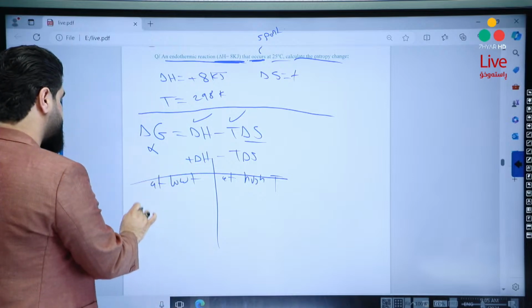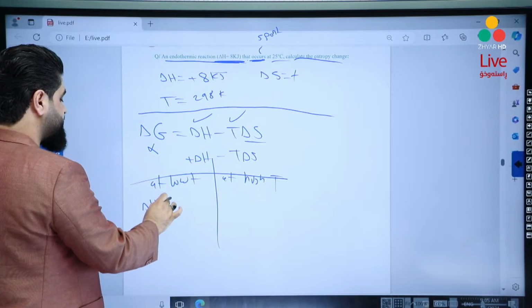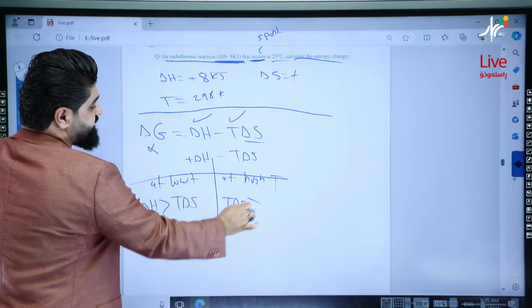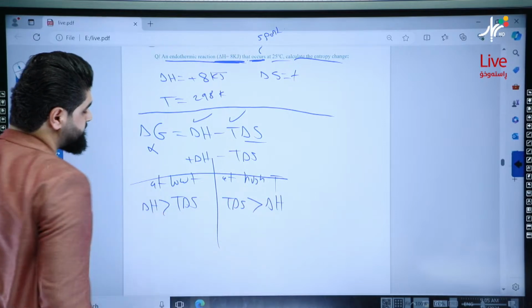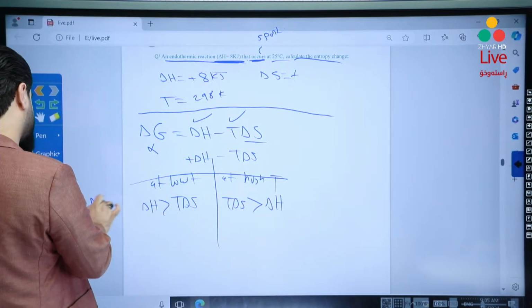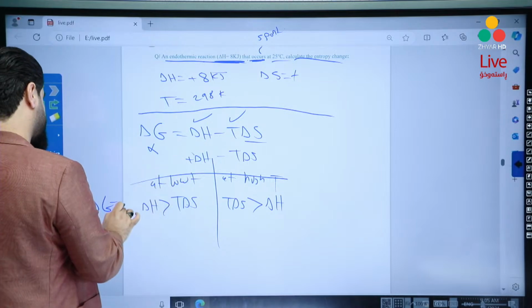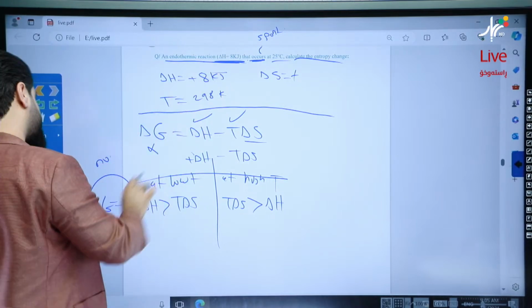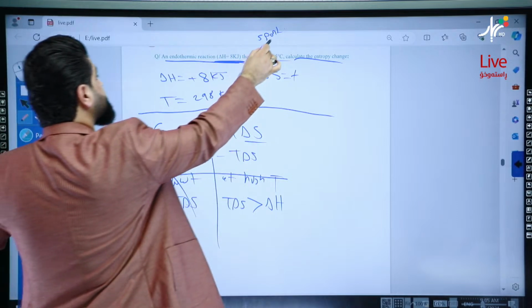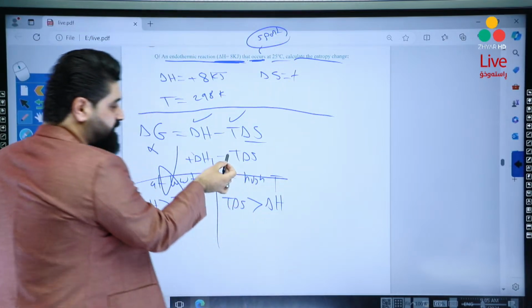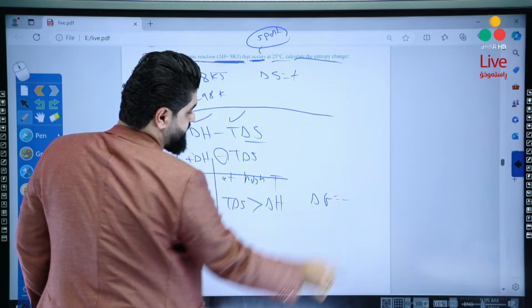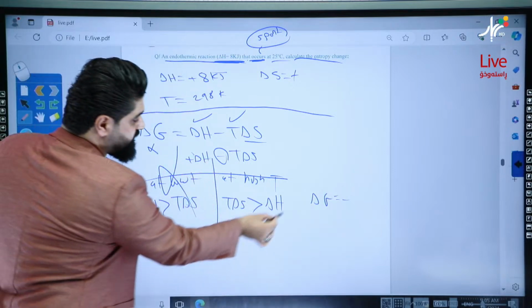At low temperature, delta H is greater than T delta S. Here, T delta S is greater than delta H. Okay, yalla. Here, delta G is positive. It's non-spontaneous, but we don't need this because the reaction asked for the spontaneous. Here, delta G is spontaneous, so delta G is negative. That means we will need this.